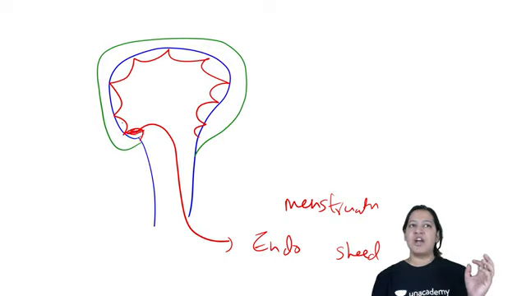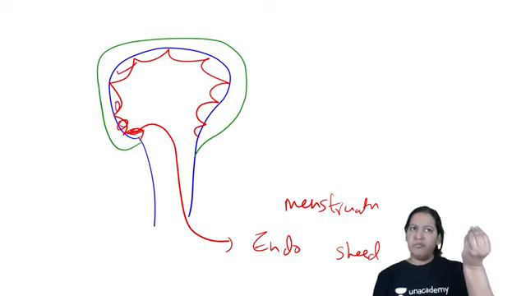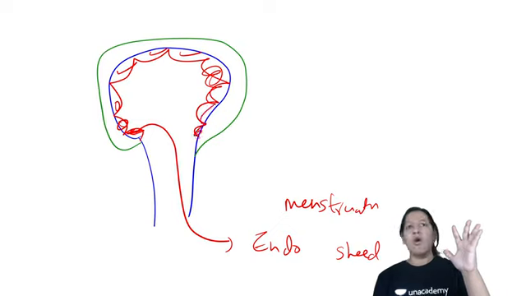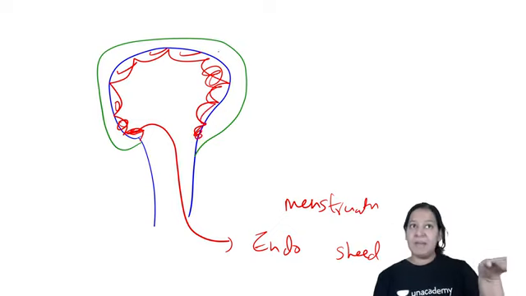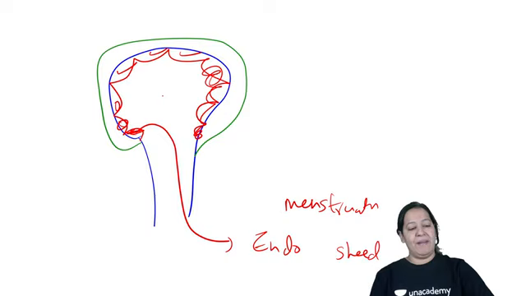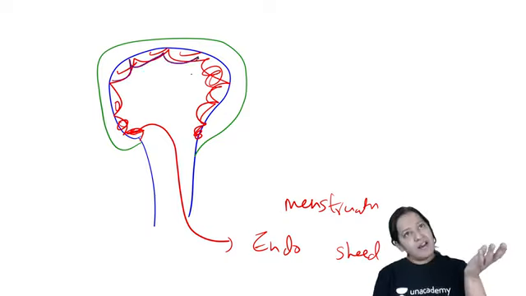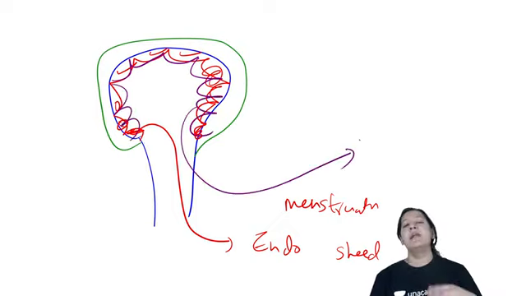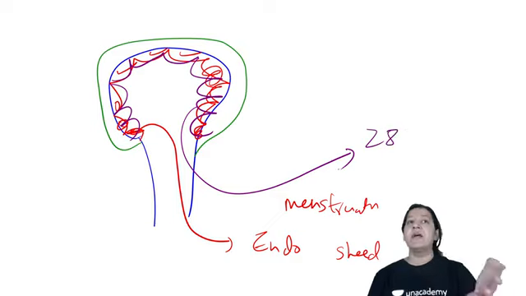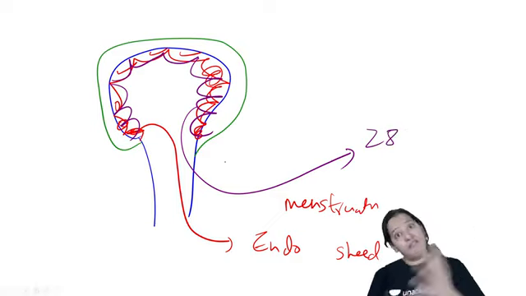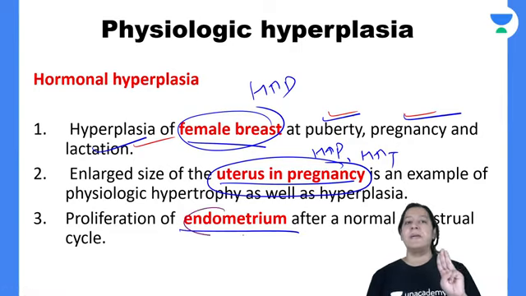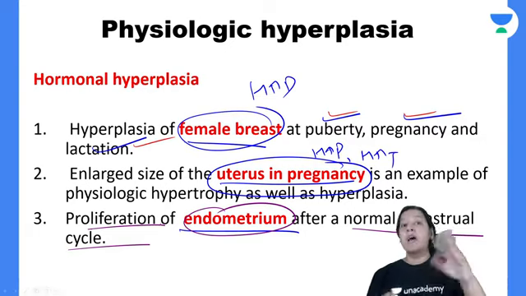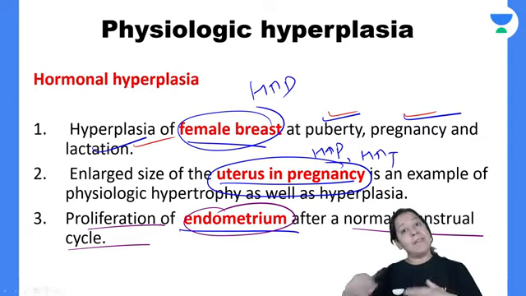Most of these cells are shed off. Only a few of them are remaining. Almost all of them are shed off. The ones which are remaining will again do hyperplasia, and they will regenerate the endometrial lining for the next menstrual cycle. So within 28 days, it is regenerated. So it is doing hyperplasia every month after menstruation. So the third example is endometrium. After a normal menstrual cycle, it proliferates and regenerates to get shed off again in the next month.